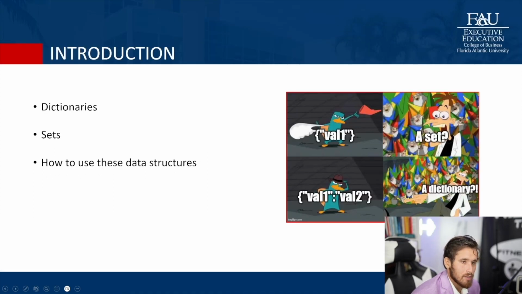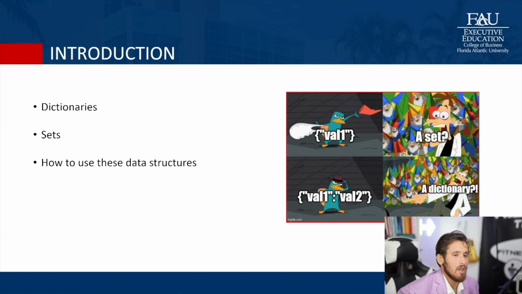As you guys can see, there's a meme here. So this is a set. It's showing that there's one value by itself, and a set is similar to a list in the sense that each value is just its own value. But a dictionary actually has a key value pair. A dictionary, like a real life dictionary, has a key and also a value. If you look up the word hello in the dictionary, it'll give you a definition of the word hello. If you look up the word nice, it'll give you the definition of the word nice. So that's kind of how you can think about these things.